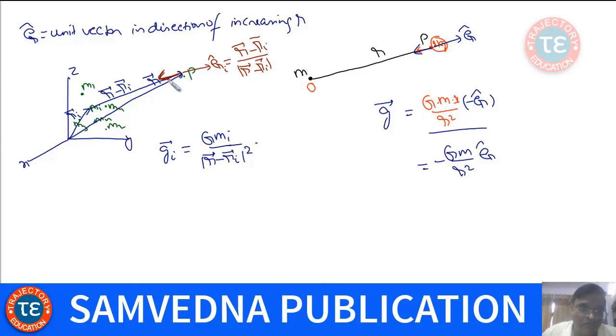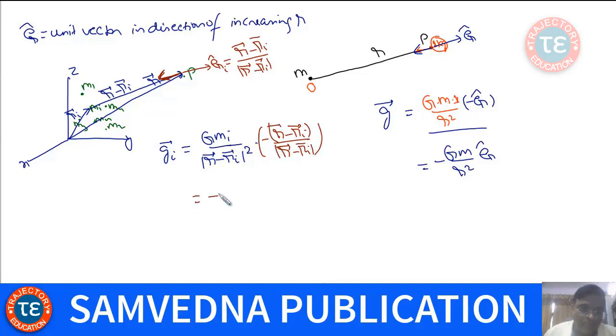But your field is in this direction. It's only attractive. So the field due to any mass mi at point P will be towards the mass. So it is minus of this vector, so let's put a minus sign over here, r vector minus ri vector.